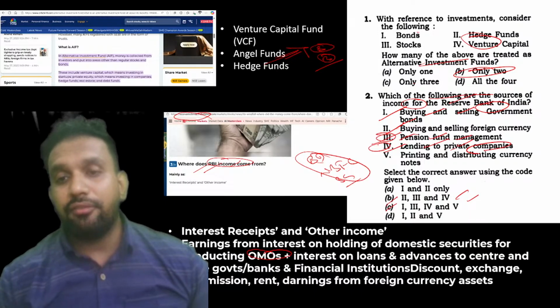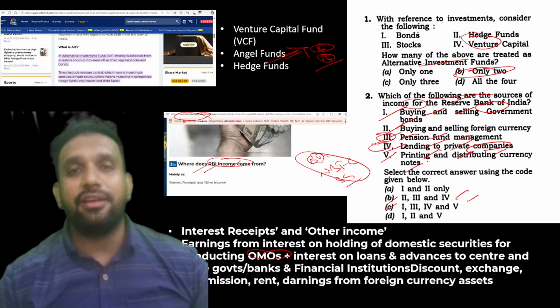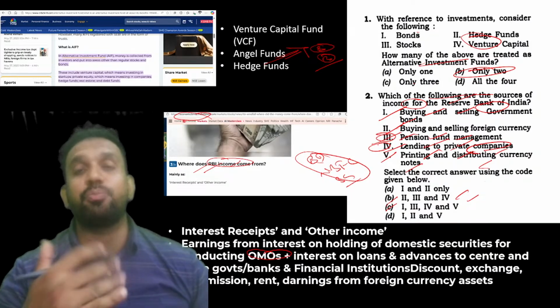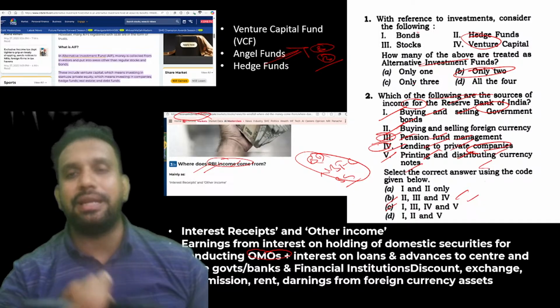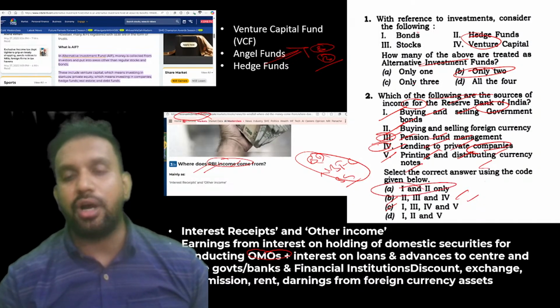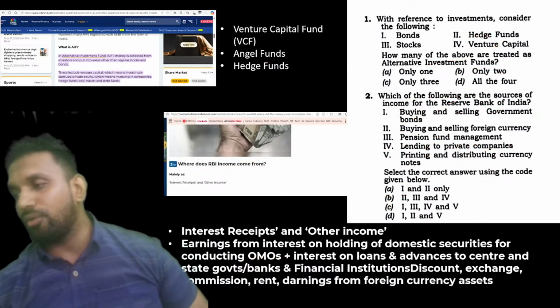The fifth one is printing and distributing currency notes. How can RBI get money by printing and distributing currency notes? Actually, that is an expenditure for the RBI, because they have to spend money to do the printing and distribution of currency. That's why only 1 and 2 are true. 1 and 2 are true. Please remember this point.